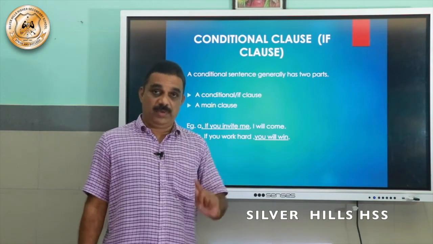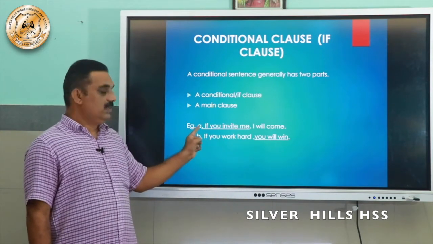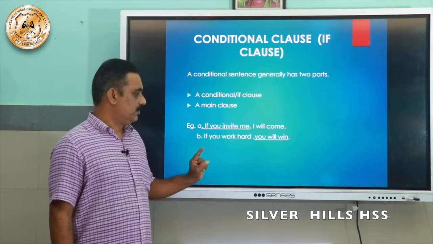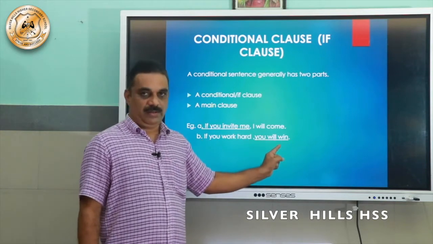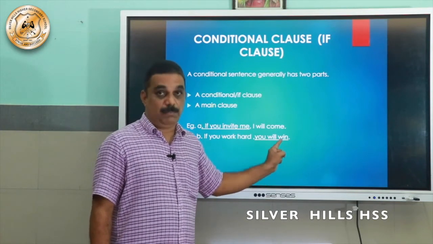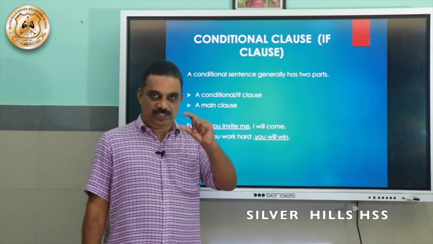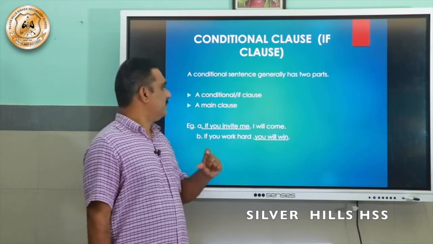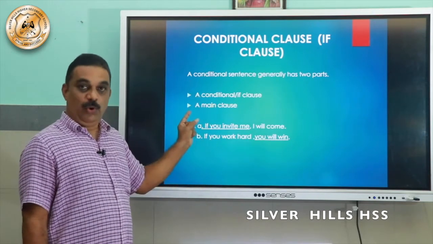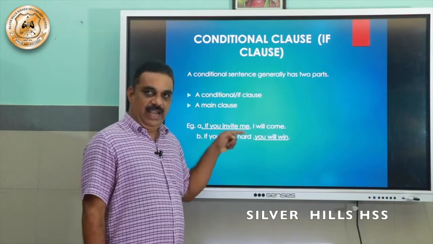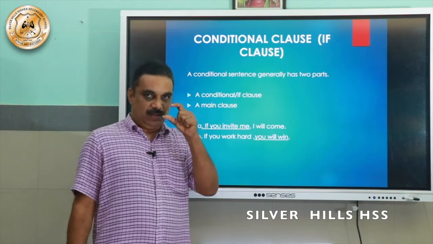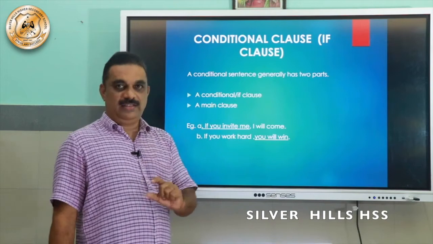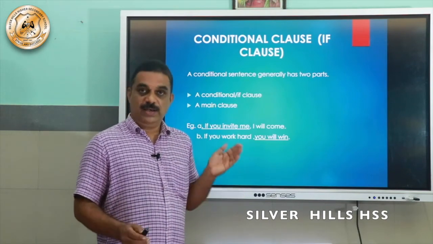The clause with if is the if clause or conditional clause, and the independent clause is the main clause. So, dear children, a conditional sentence has two parts: a conditional clause or if clause and a main clause. The clause with the word if is the if clause, and the independent clause is the main clause.